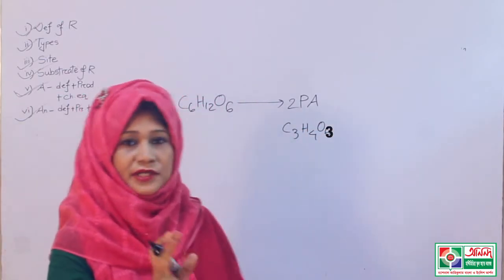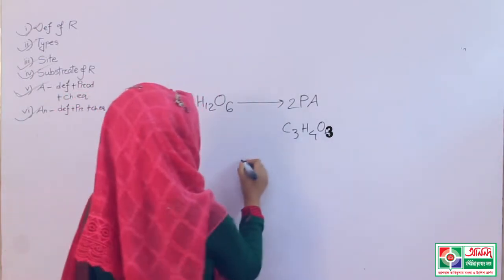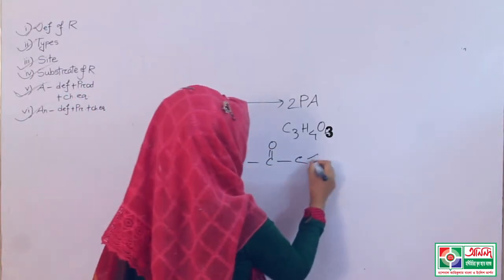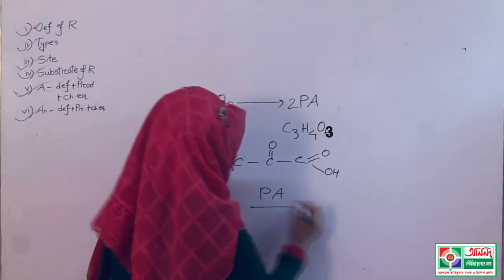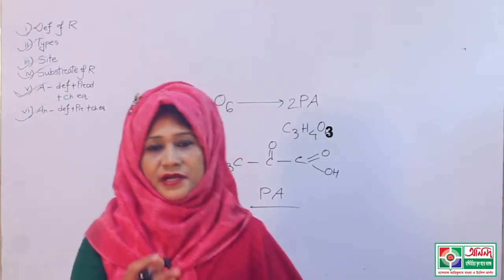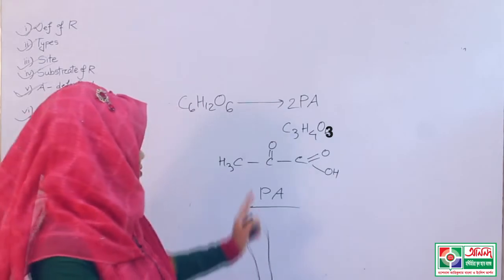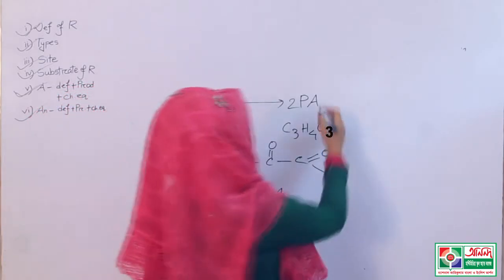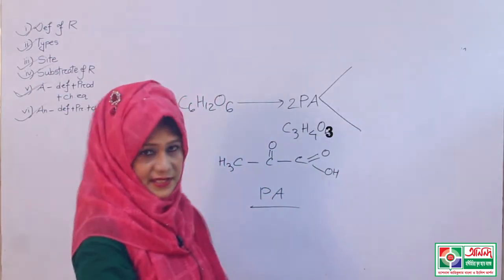If I write the molecular structure of pyruvic acid, it will be like this. This is the molecular structure of pyruvic acid. Further reactions depend on which organism the reactions will take place. Now, this is the pyruvic acid.